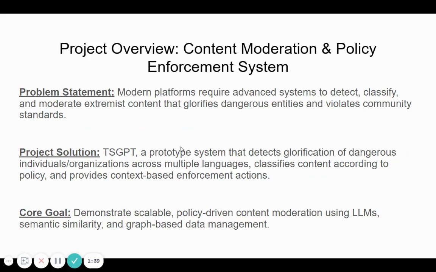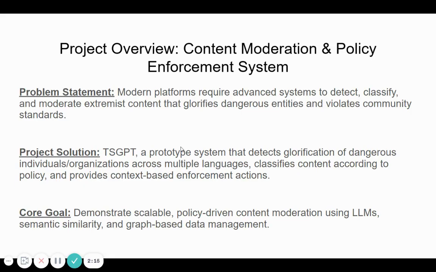The core problem that I'm tackling with TSGPT is the challenge that modern platforms face in effectively moderating extremist content. This kind of harmful content often glorifies dangerous individuals and organizations, posing real-world threats to community safety, both online and offline. To address this problem, I built TSGPT as a prototype system that not only detects and classifies those sorts of extremist content, but also enforces policy-driven moderation actions in order to maintain platform safety.